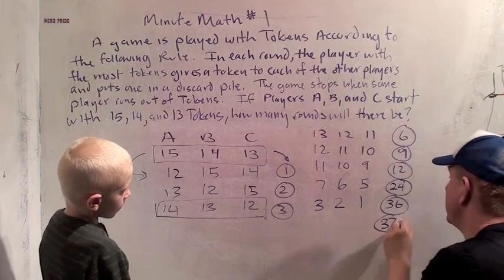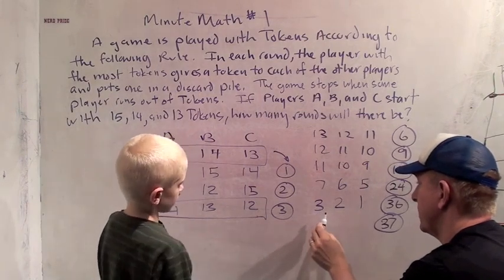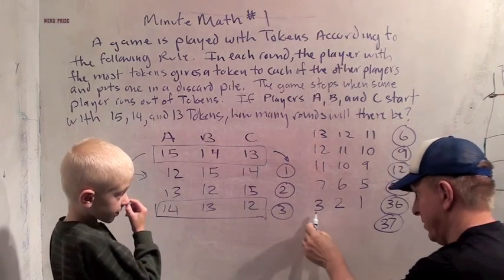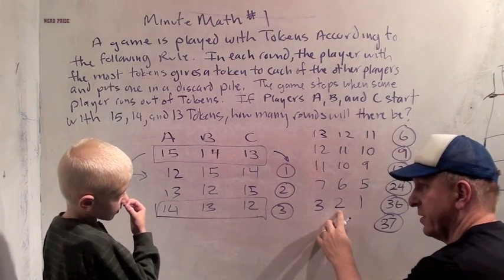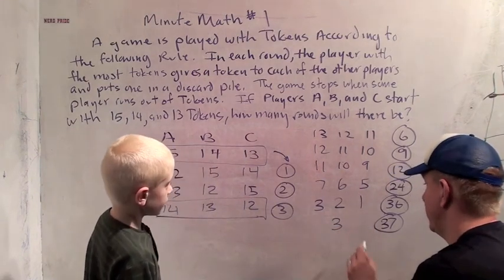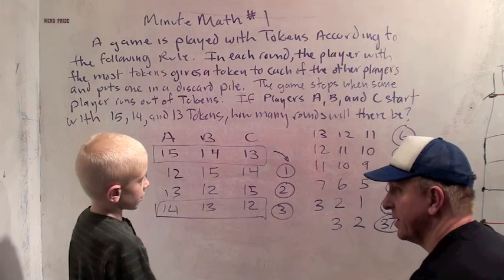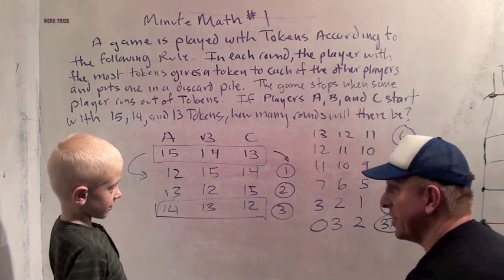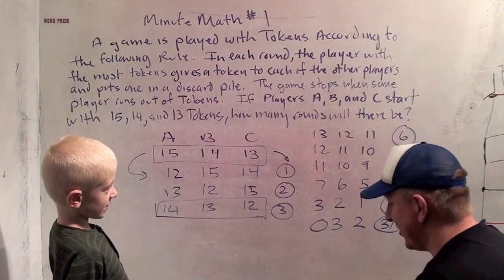In round 37, what happens? So the person with 3 has the most. So how many does this person end up with? The person who has 3 gives 1 to this person. So how many do they have? 3. How many does this person have? 2. How many does this person have now? Because remember, it gives 1 to each person and then throws 1 away. 0. So what happened? The player lost a token. They're completely out of tokens. What happens when someone runs out of tokens? The game stops. So how many rounds did it take for the game to stop? 37. Isn't that cool?